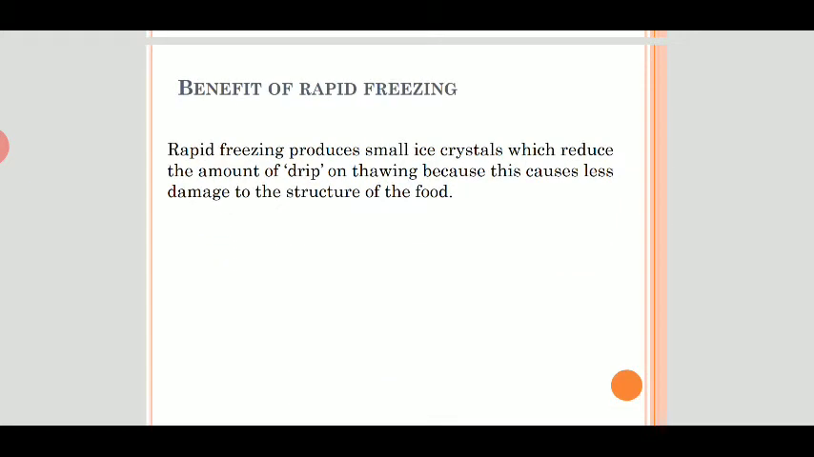What are the benefits of rapid freezing? Because in this method instant freezing takes place. Why is it beneficial? Because we produce small ice crystals, which reduce the amount of drip on thawing, because this causes less damage to the structure of the food.